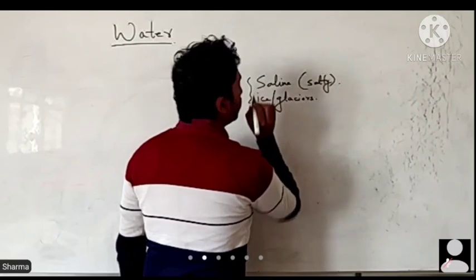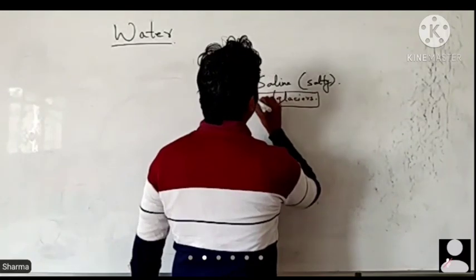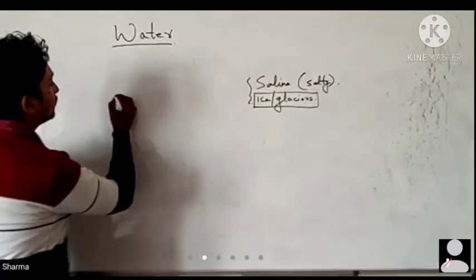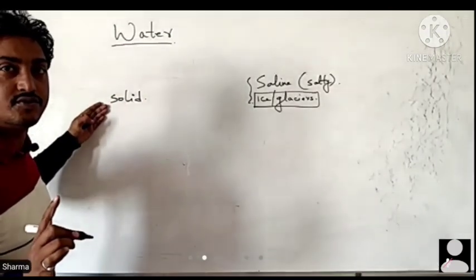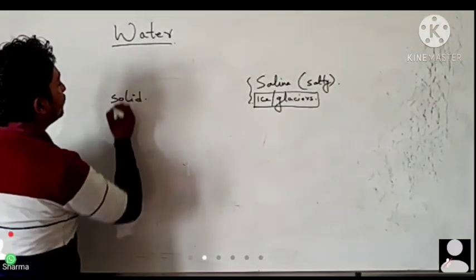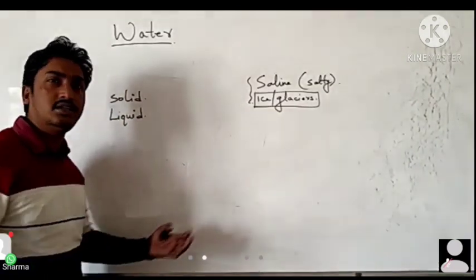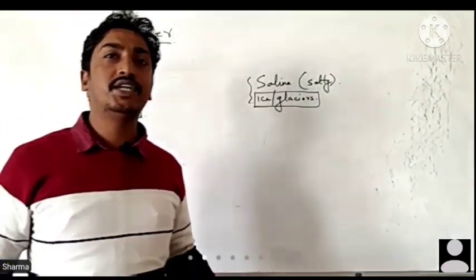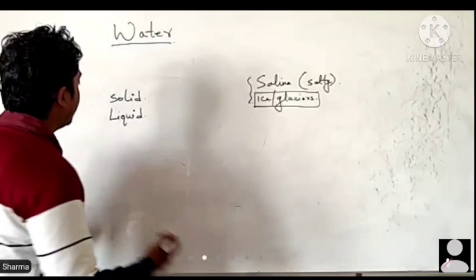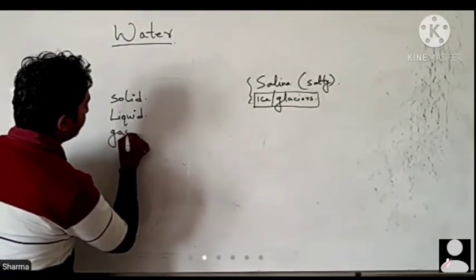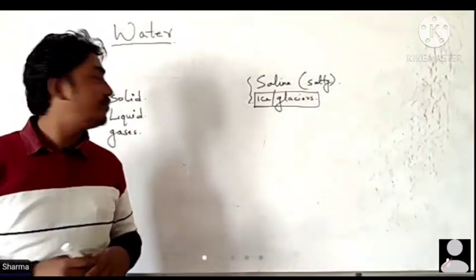glaciers. If it is in the form of ice and glaciers, then ice is solid, so water can be in the form of solid. And it can be in the form of liquid also. Liquid is natural; at atmospheric or room temperature, water is in liquid form. And another is in the form of gases, meaning vapors.